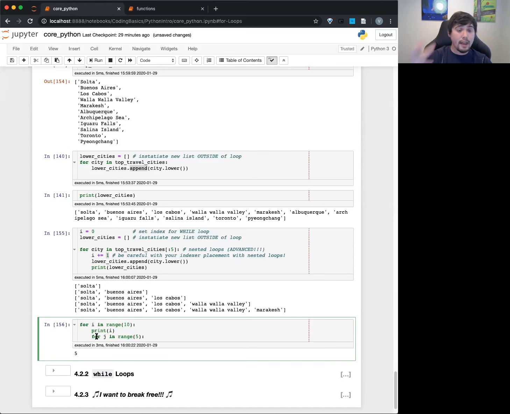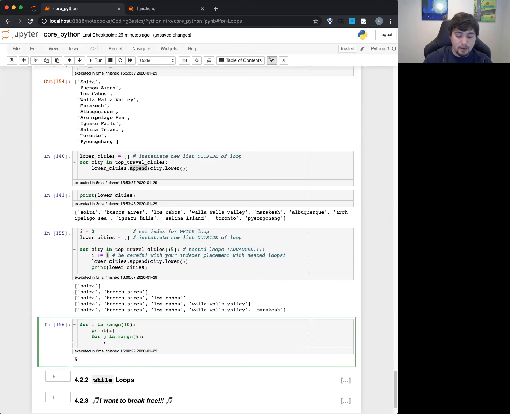And then for every number it pulls out for i, it's going to go ahead and do something for j. So in this case, I'll just go ahead and say print j. So this is going to say 0, and then it's going to go through 0, 1, 2, 3, 4, and then it'll stop, because that's all it goes through. It goes to the very beginning.